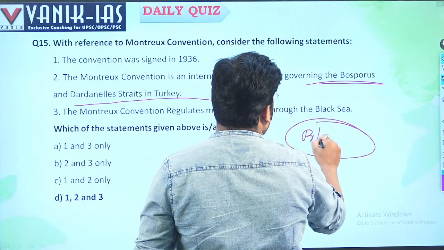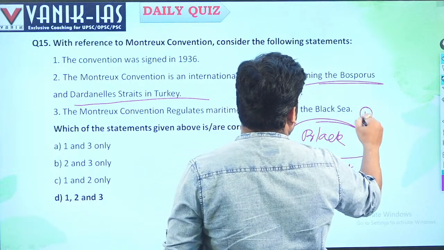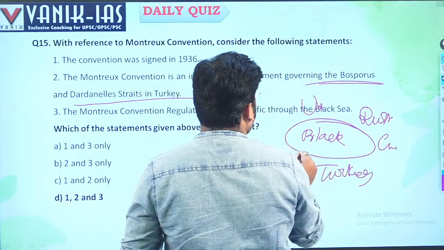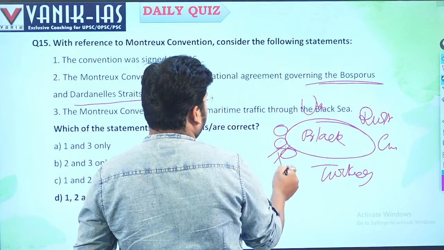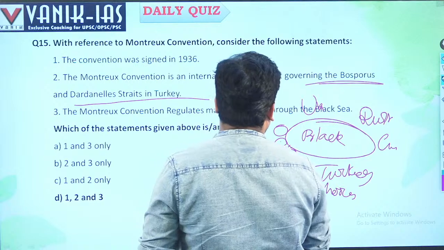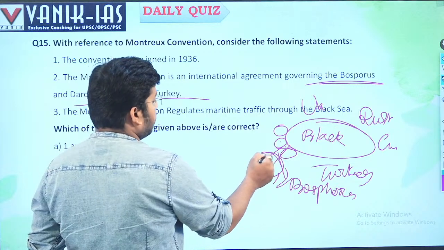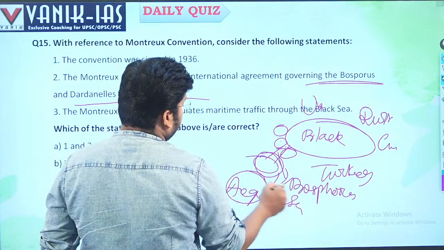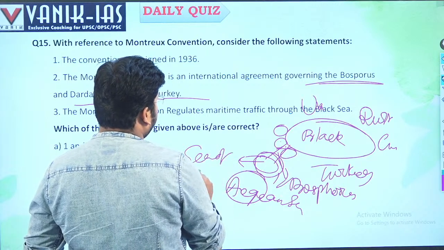Suppose this is the Black Sea, right? Here is Turkey, and here is Russia. Here is Ukraine, here is Georgia. Then Moldova and Bulgaria are here, and here there is your Bosphorus Strait and Dardanelles. Here is the Sea of Marmara, and the Aegean Sea. Please go to the map.